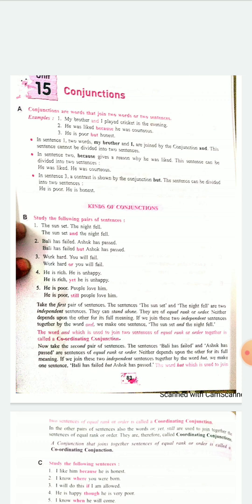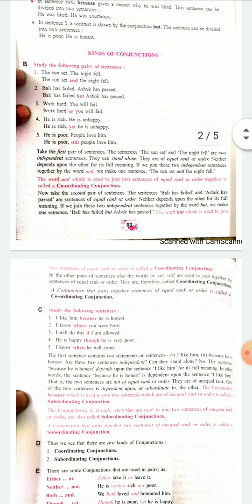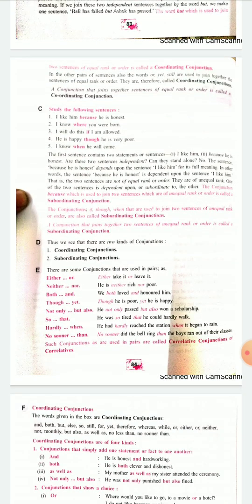Now, what are subordinating conjunctions? Please turn the page, go to page number 84. Subordinating conjunctions is when the two sentences are of unequal rank. Unequal means the most commonly used conjunction here is but. I worked very hard but could not clear the test. So, they are opposites. Worked very hard but failed. That is the time when you use but. They are called subordinating conjunctions when the two sentences are of unequal ranks.